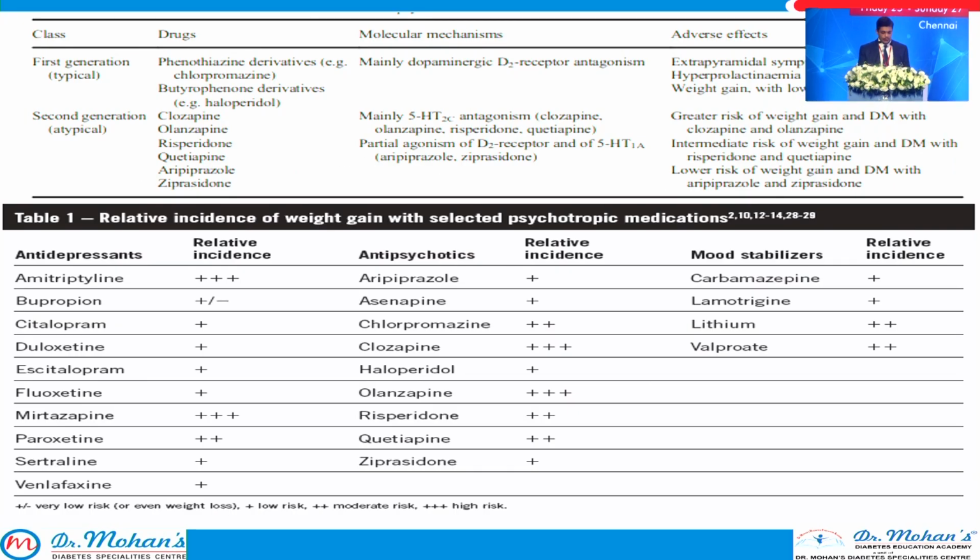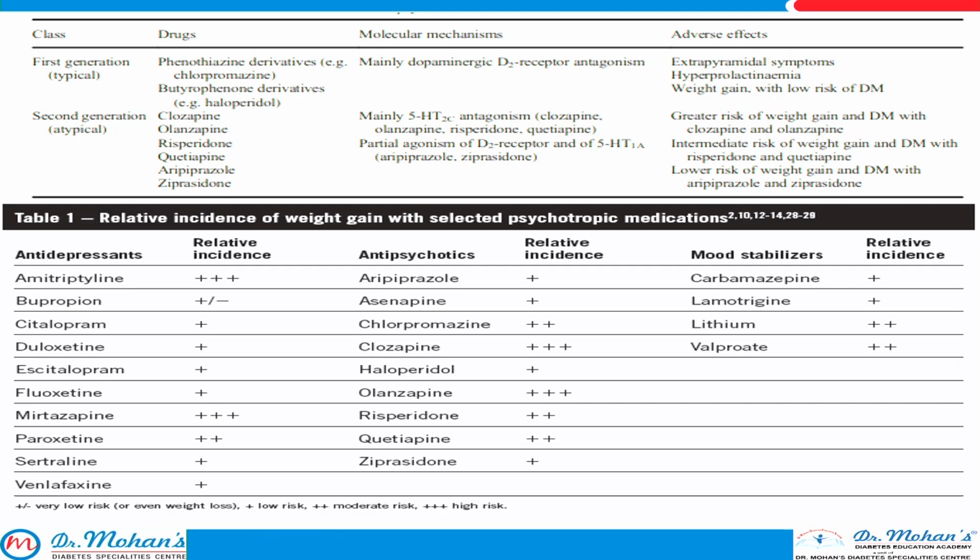So as already told you, the typical drugs like haloperidol are very safe because they cause less weight gain and thereby less diabetic effect. Second generation atypical drugs like clozapine or olanzapine cause more weight gain, so more diabetes. Aripiprazole is relatively safe because of lower risk of weight gain and thereby lower risk of diabetes. Among mood stabilizers, lithium and sodium valproate increase weight gain and cause more diabetes compared to lamotrigine and carbamazepine. And among the antidepressants, mirtazapine, paroxetine, amitriptyline are at high risk because of more weight gain and diabetes.